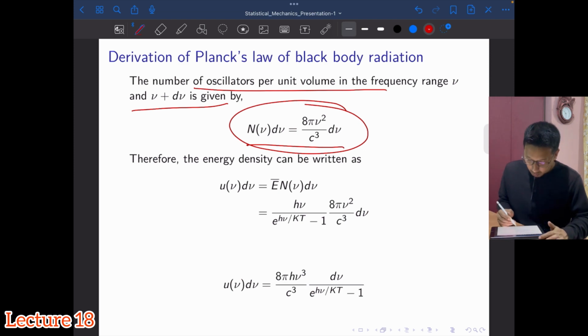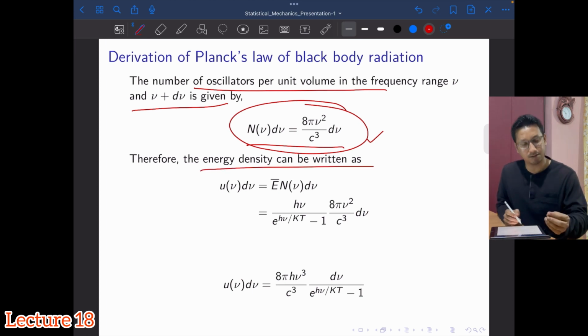So after getting the expression for the number of oscillators per unit volume in the frequency range that we have considered, the energy density can be written simply as the number of oscillators per unit volume, n nu d nu, multiplied by the average energy.